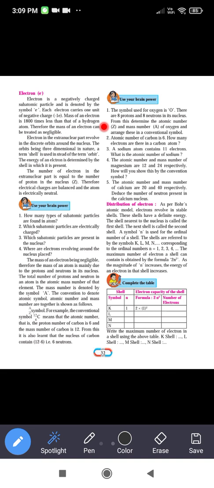The mass of an electron is about 1800 times less than that of the hydrogen atom. Therefore, the mass of an electron can be treated as negligible because it is 1800 times less than the mass of hydrogen. That's why the mass of an electron is taken as a negligible value. Electrons in the extranuclear part revolve in discrete orbits around the nucleus, the orbit being three dimensional in nature.